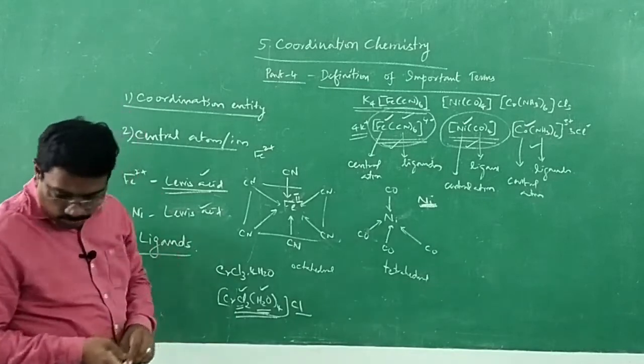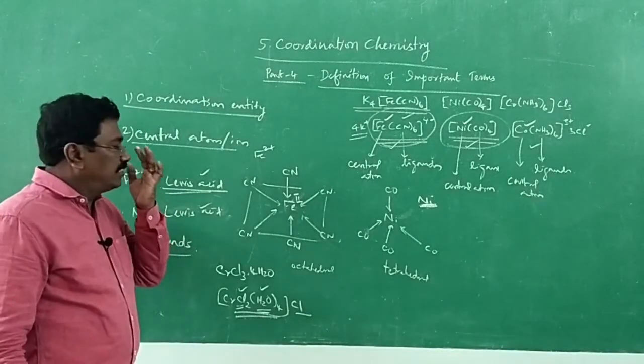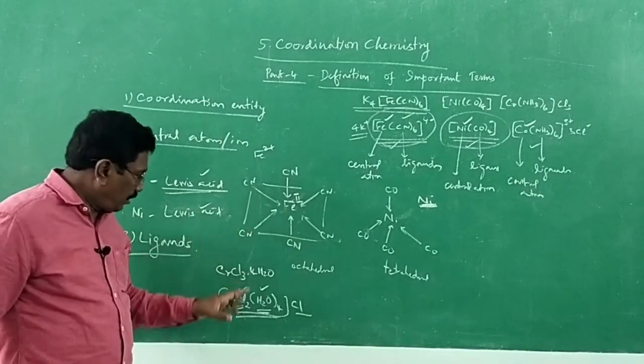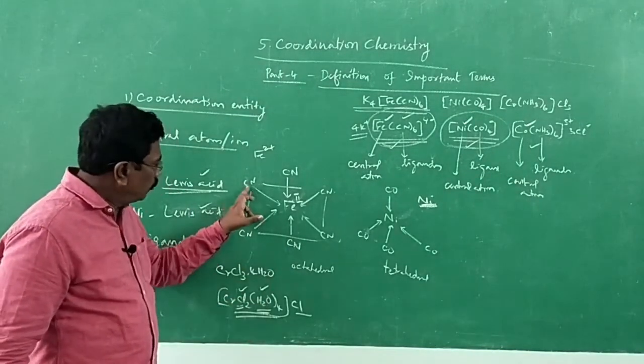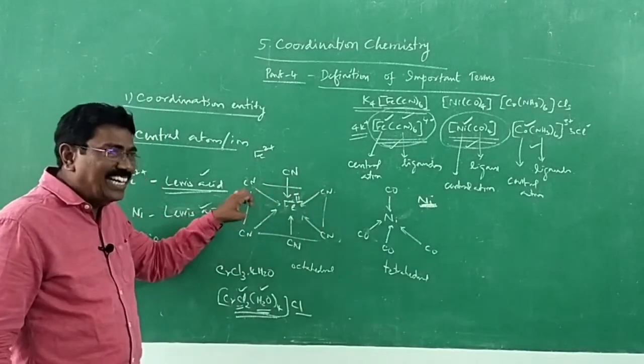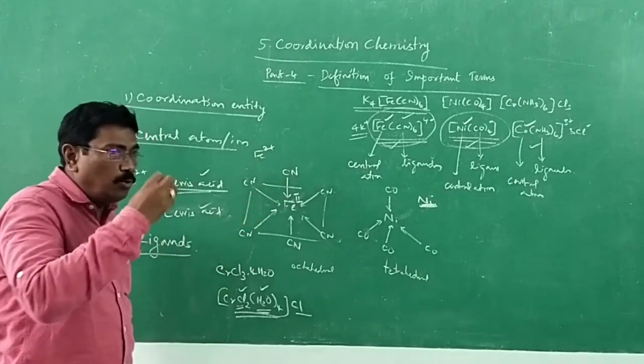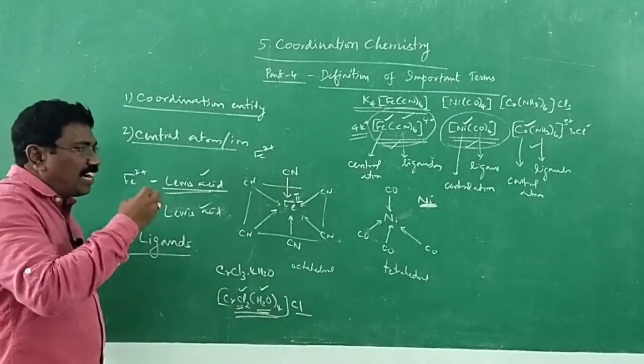So what are ligands now? Ligands are the atoms or group of atoms bound to the central atom or ion.